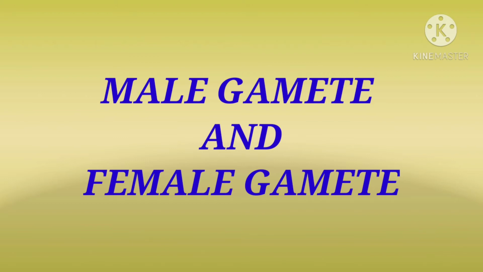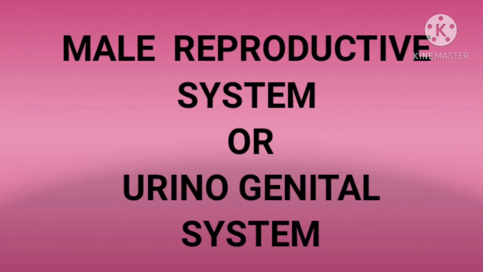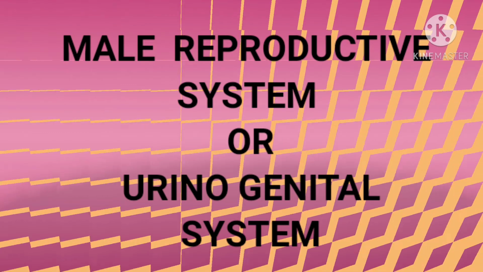In the previous video, you have seen about the male gametes and female gametes, that means about their structure, function, everything about these gametes. In this video, I will discuss the male reproductive system, which is also known as the urinogenital system. Later on we will discuss why it is called the urinogenital system. So let's start.